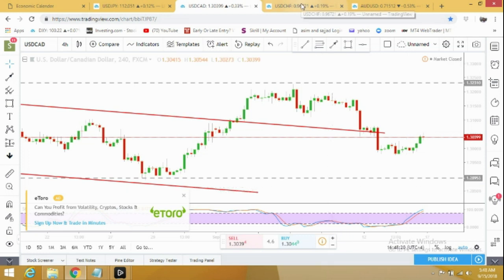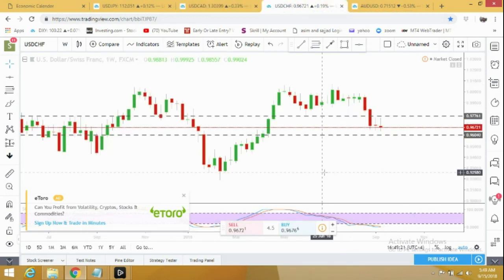We move to USD CHF. It looked much stronger earlier this week, but then from Tuesday it started dropping down. It dropped till Friday, and then from Friday it bounced back, though it still looks much weaker. But we are also expecting an interest rate decision for the Swiss franc, so it may continue to drop to 0.9604 and below, and from there we are expecting a very big correction, initially to 0.9776 and then later to 0.99 and much above.